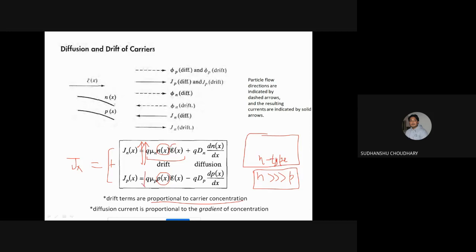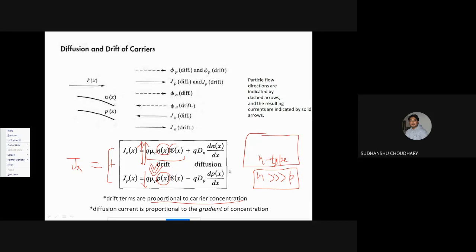That is, the drift component of electrons is very large compared to the drift component of holes, because the majority carriers are a very large number of electrons. So we say that the contribution to the current due to drift is only due to the majority carriers. In an n-type semiconductor, we say that current due to drift is only due to electrons.